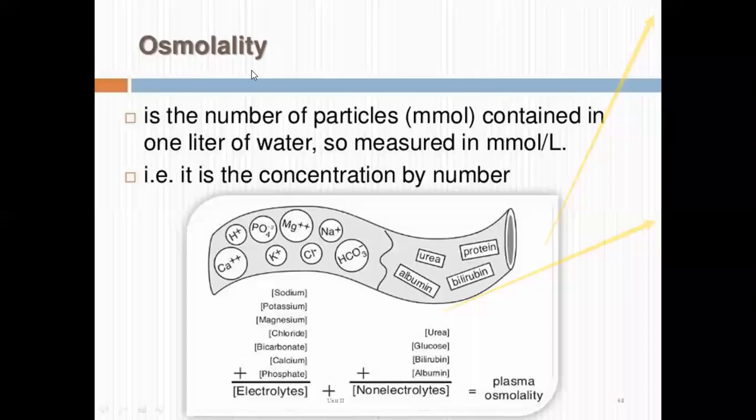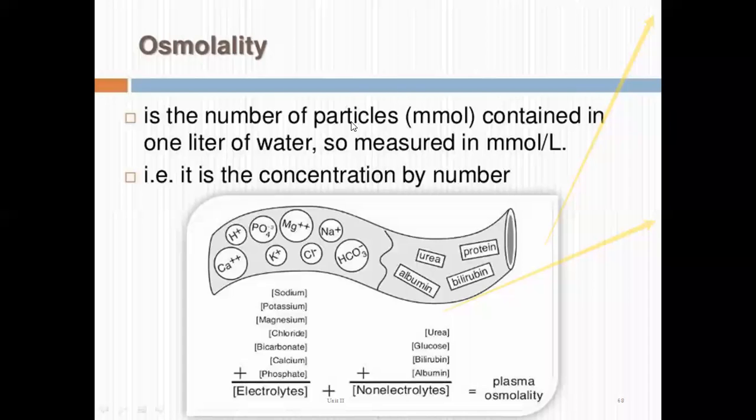Now, what is the meaning of the word osmolality? Osmotic pressure is the pressure exerted by the solute molecules on the semi-permeable membrane. Osmolality is the number of particles contained in 1 liter of water. So it is a concentration and quantitative term which gives the idea about how many particles are present in 1 liter of the solution.